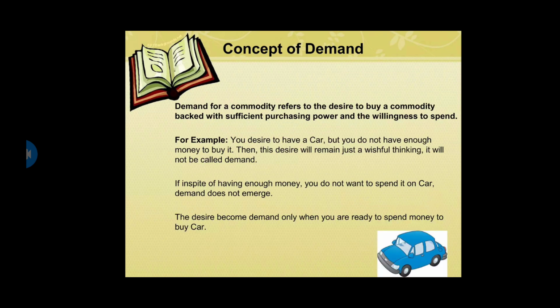We will discuss this with the help of an example. For example, a person has a desire to purchase a car, but if he doesn't have enough money to buy it, then it will not be considered as demand. Or in the second case, if he has enough money to purchase the car, but he doesn't want to spend that money on that particular car, then it will also not be considered as demand.